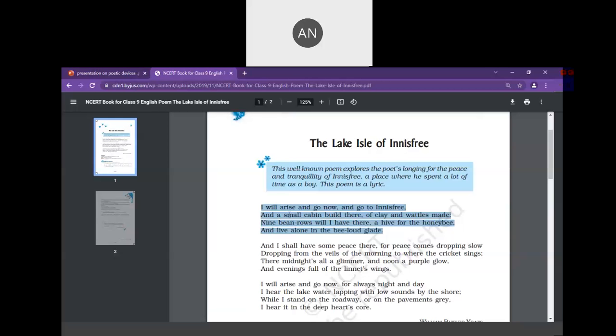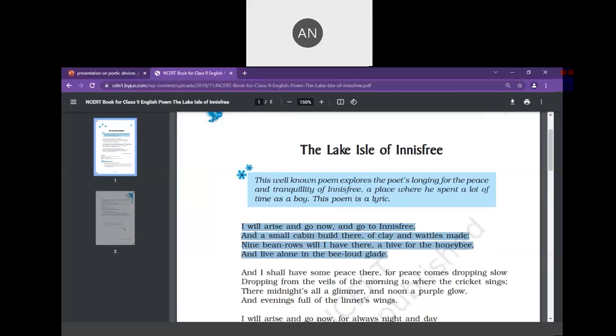So, for your better understanding of the rhyme scheme, here is a stanza from the poem The Lake Isle of Innisfree. I will rise and go now, and go to Innisfree, and a small cabin build there, of clay and wattles made.